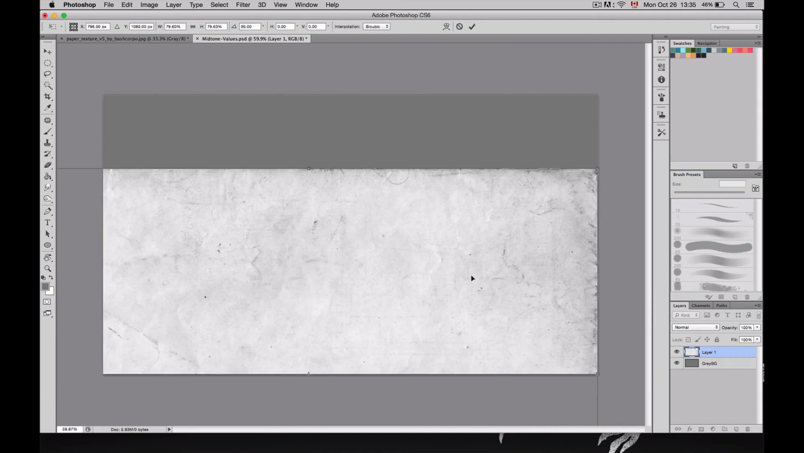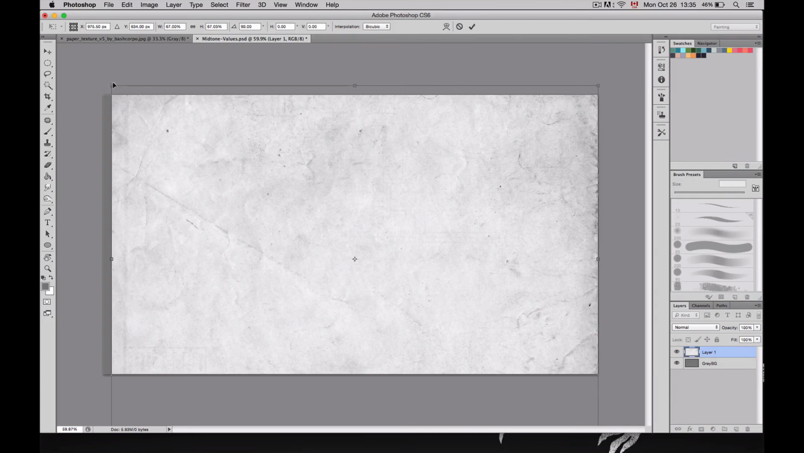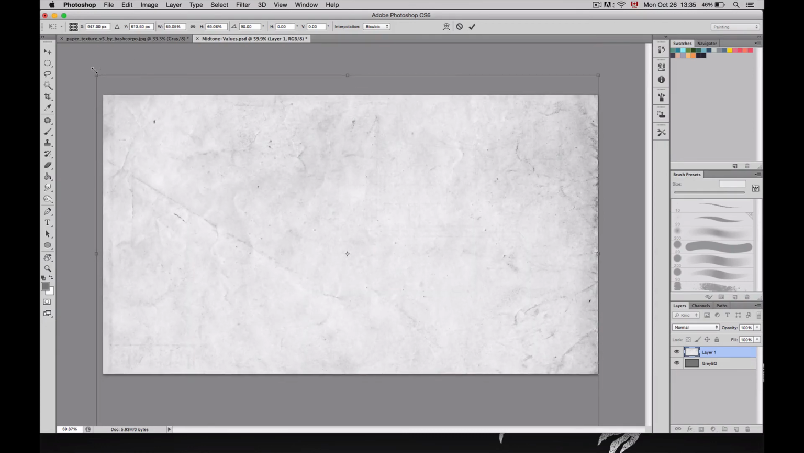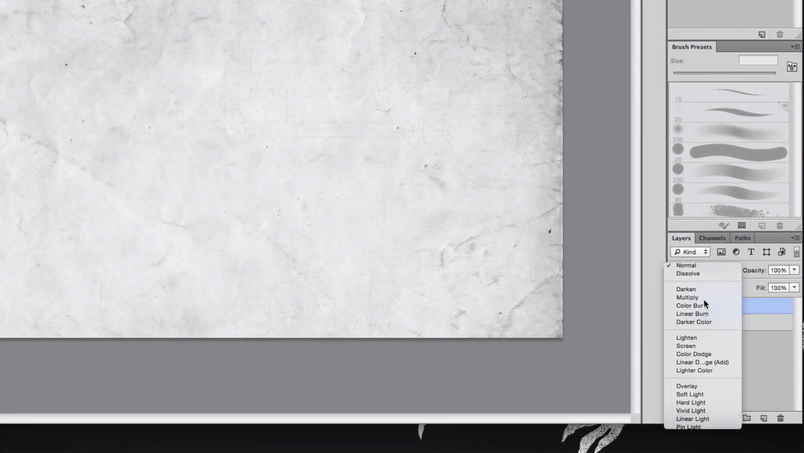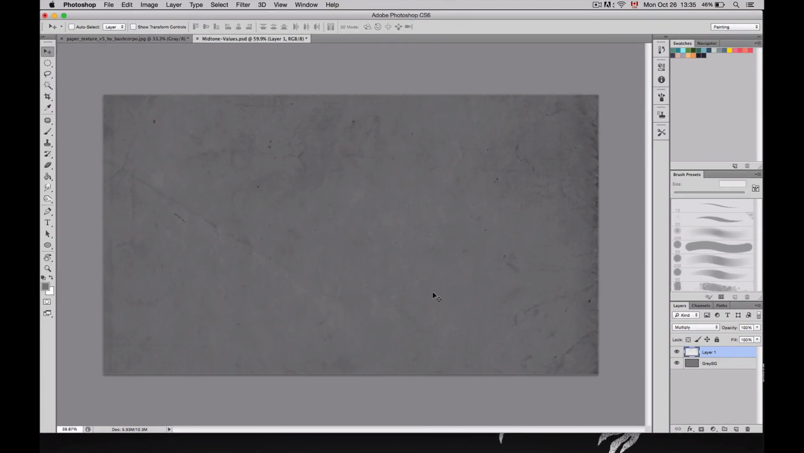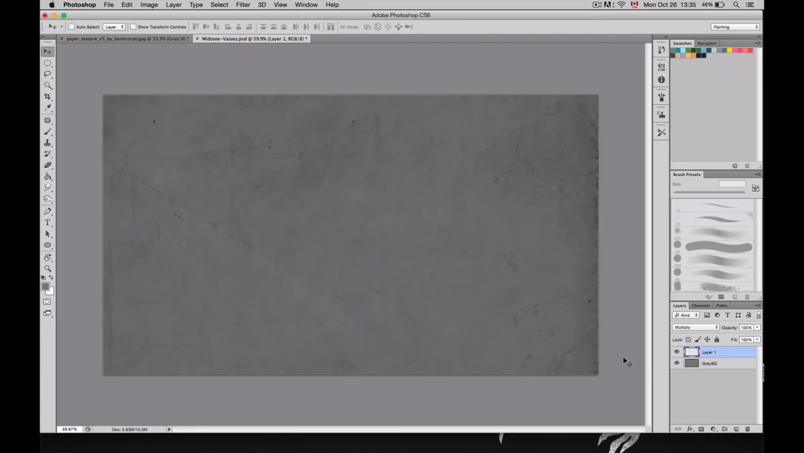Rotate it, make it fill your canvas, and when you are happy with the result, simply press Enter. From here, we're going to change the blend mode by clicking here on Multiply. Multiply will automatically make all the white disappear. If you're happy with the result, start drawing. Otherwise, you can also change the opacity of it to make it less apparent. And once you like it, start drawing. Et voilà.